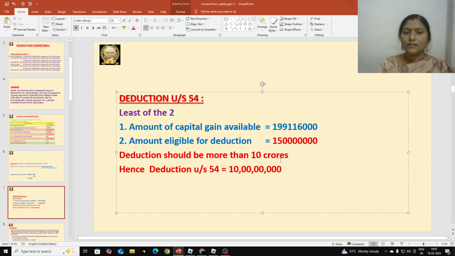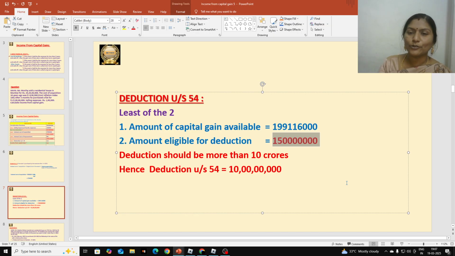Hope this is clear for everyone. So actually we found the deduction as 15 crores. If it is less than 10 crores, then you can allow that same amount as deduction under section 54. But here it is more than 10 crores, 15 crores we are getting, so don't give that, because deduction under section 54 is limited only up to 10 crores.